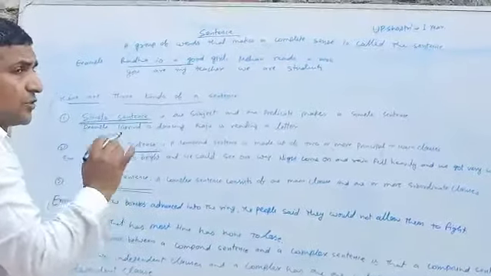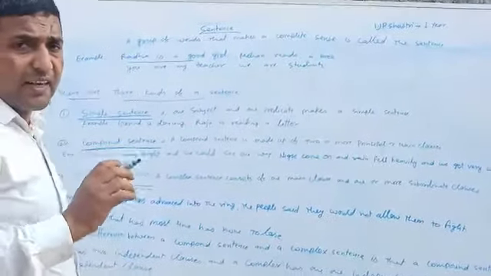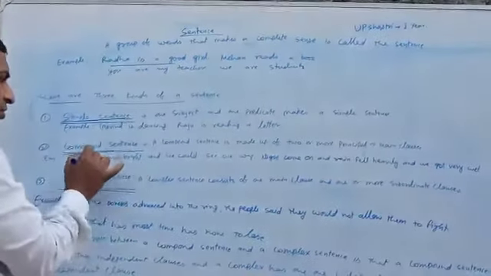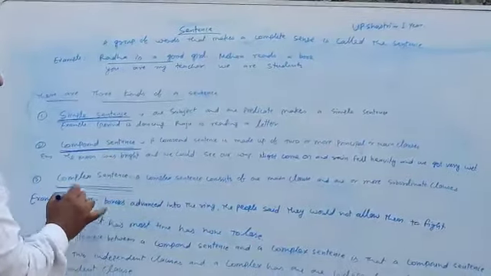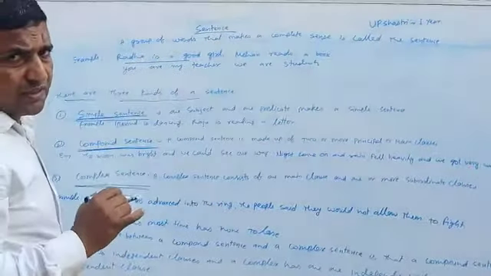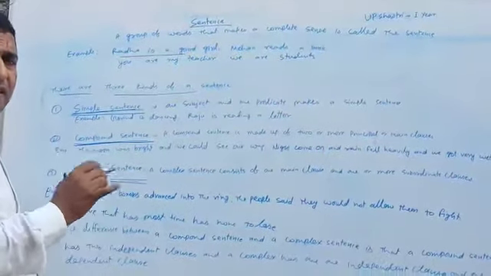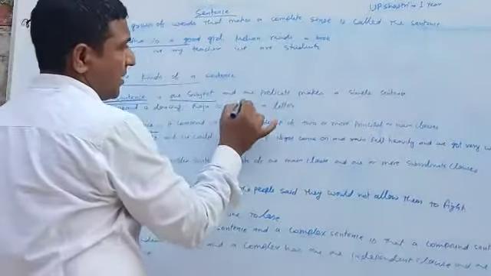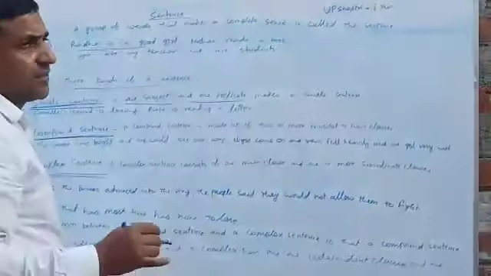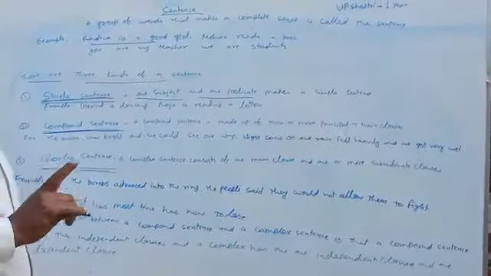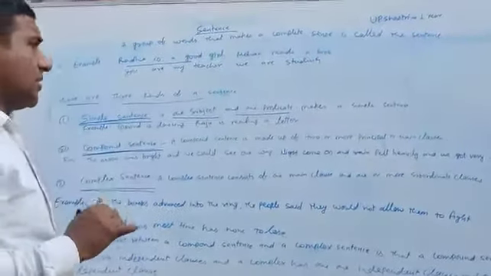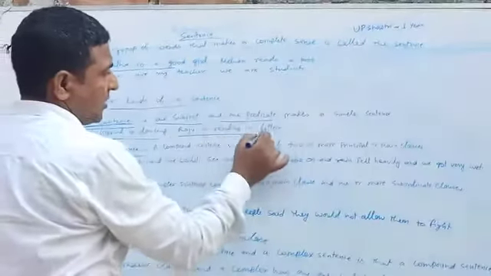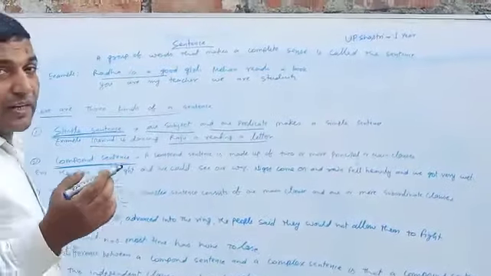There are three kinds of sentence: simple sentence, compound sentence, and complex sentence. Simple sentence: one subject and one predicate make a simple sentence. In a simple sentence, there is one subject and one predicate. As, Govind is dancing, Raju is reading a letter, you are eating guava.